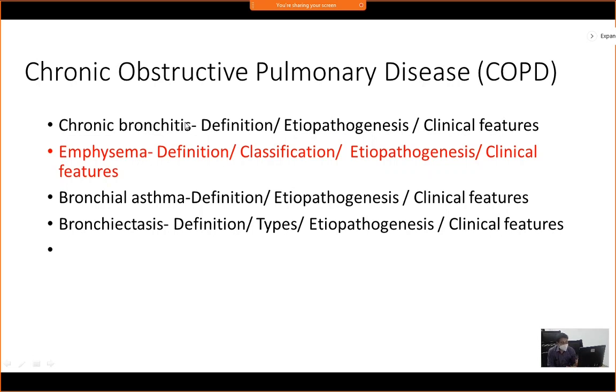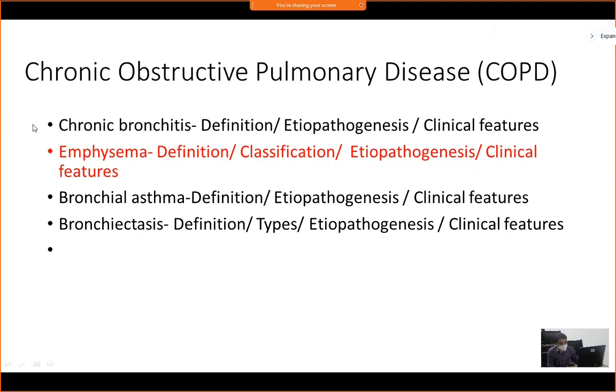Definitions are given in Robbins. I will not say that you have to mug up these definitions, but at least when reproducing in Viva or in your theory papers, it should make sense. It should sound similar to that definition. There are certain keywords in that definition, and you need to stick to them. Those definitions are very self-explanatory. I need not explain them to you; you have to read them yourself to understand.